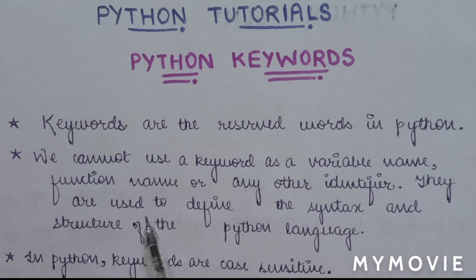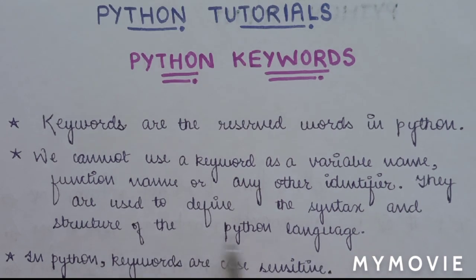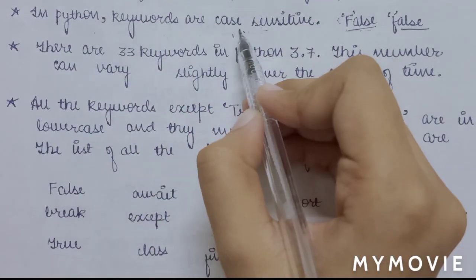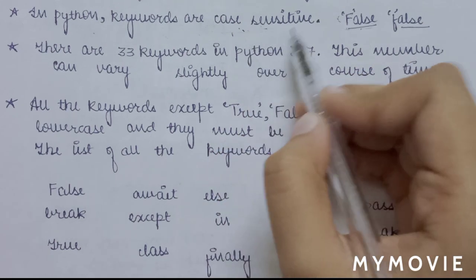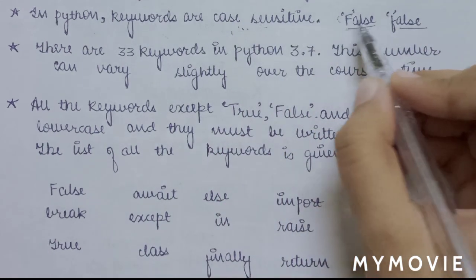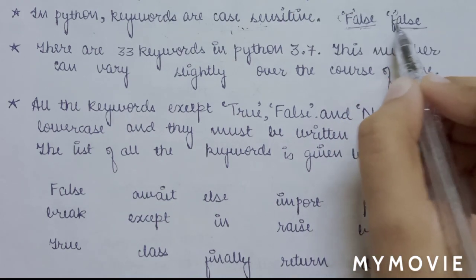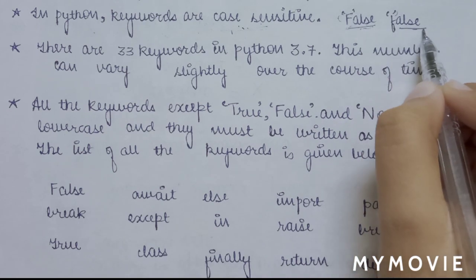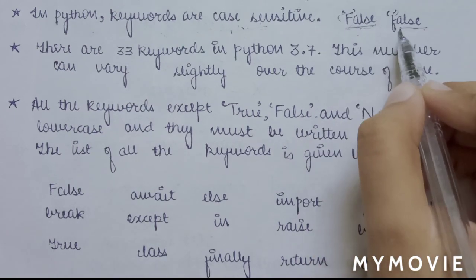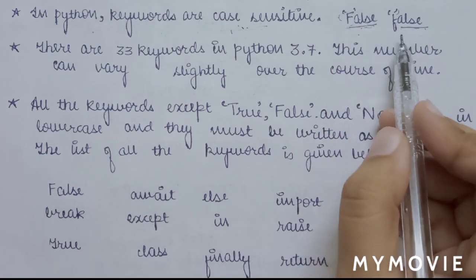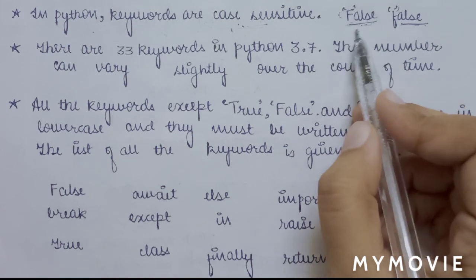They are used to define the syntax and structure of the Python language. In Python, keywords are case sensitive. Case sensitive here means, for example, at some place you have written False with capital F and at another place you have written false with small f. So this is one word and this means another word. You have to be very careful whether you are writing with capital or small, because Python is a case sensitive language and will understand these as different words.